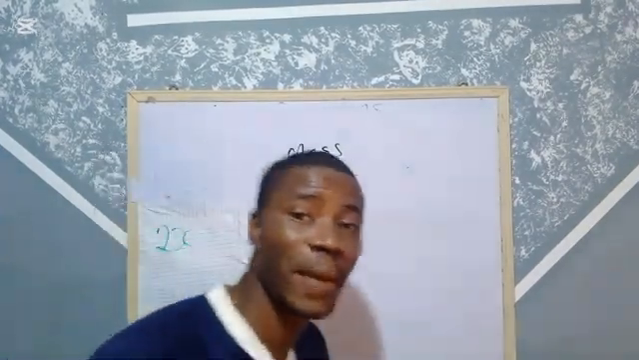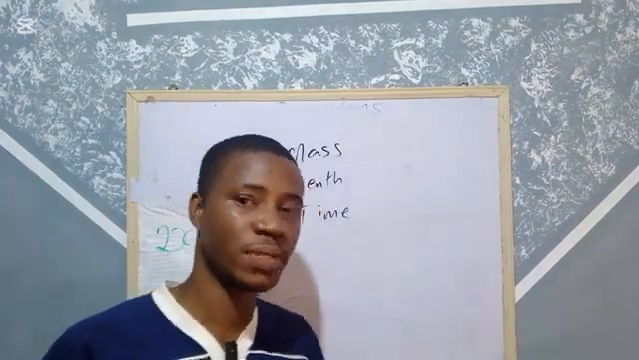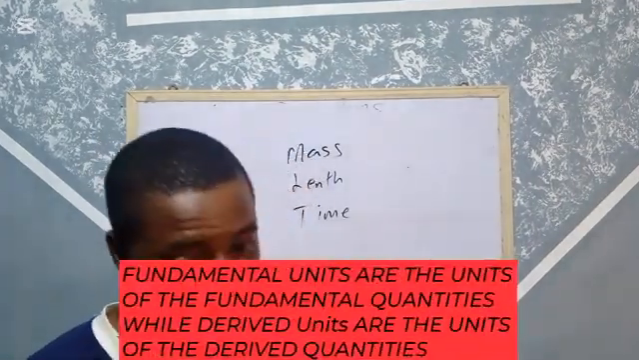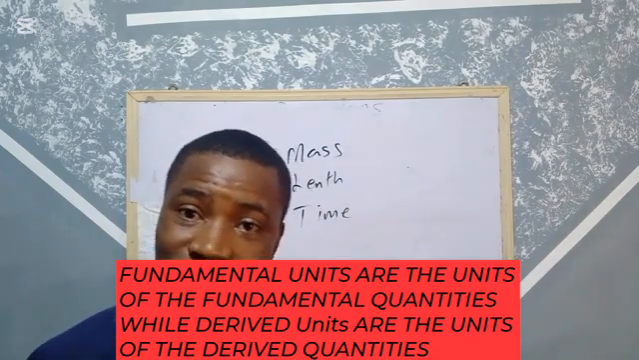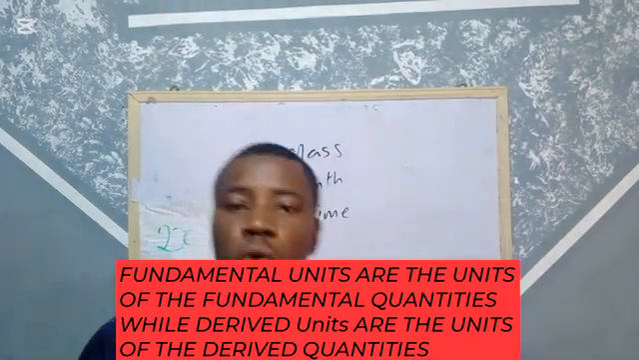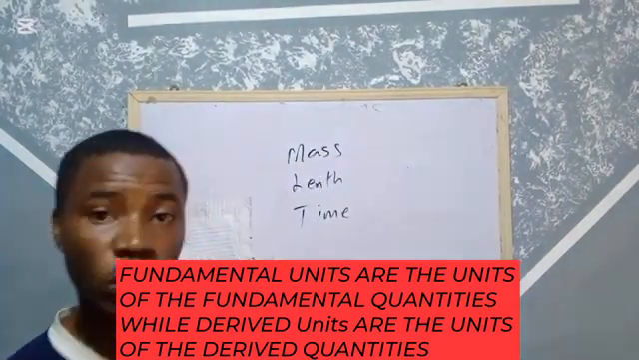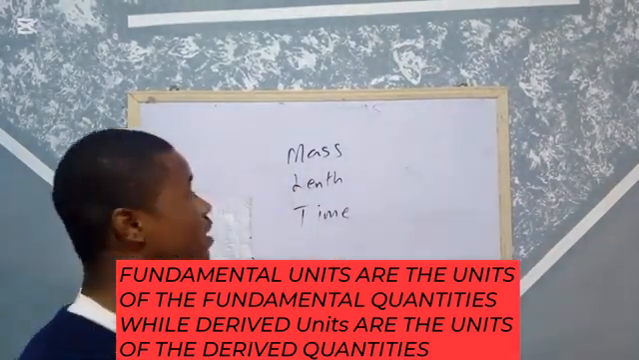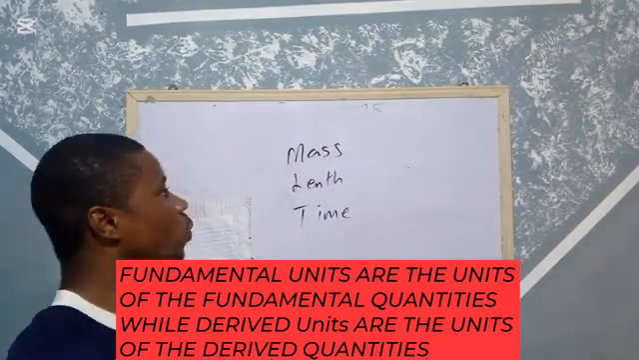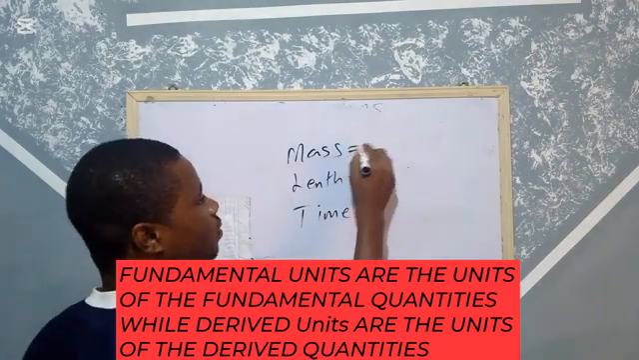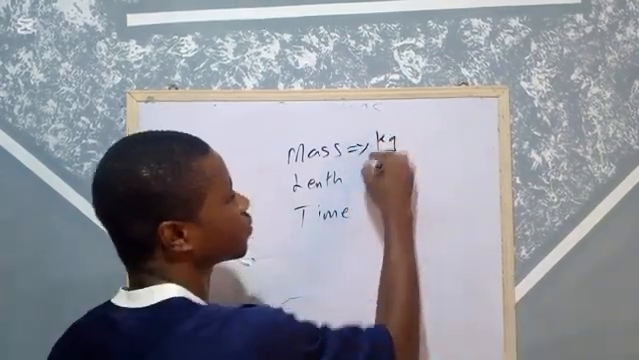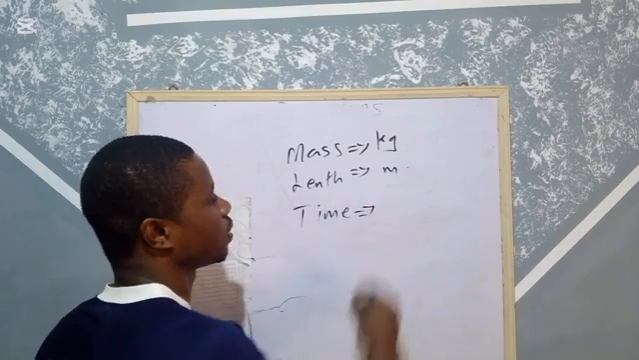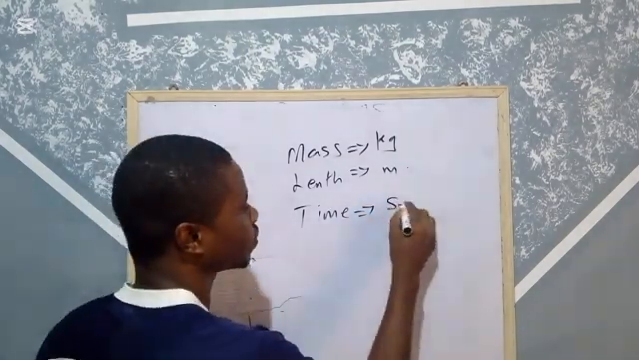Just the same way we have physical quantities, we also have physical units. If we talk about fundamental quantities, we also have fundamental units. Fundamental units are the units of the fundamental quantities. Please take note of it. Every physical quantity in physics has its own unit. What do I mean? We just mentioned some examples of fundamental quantities, which are mass, length, and time. The unit of mass is kg. The unit of length is meter. The unit of time is seconds.